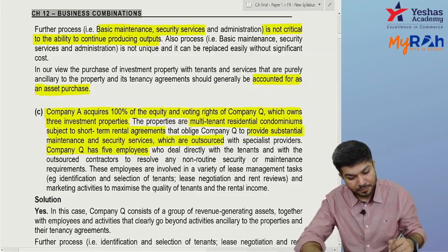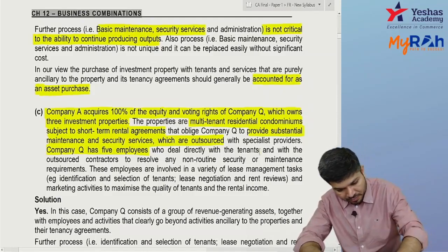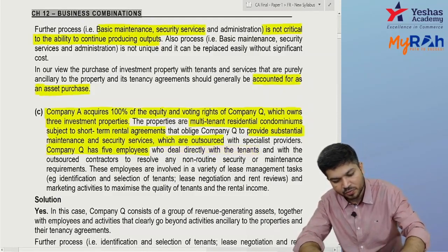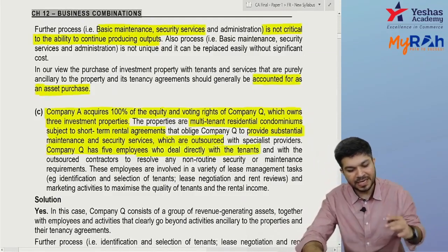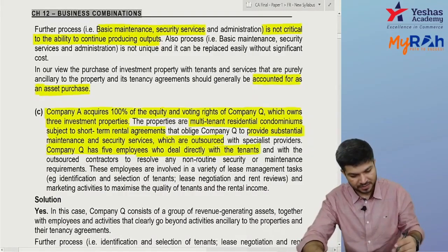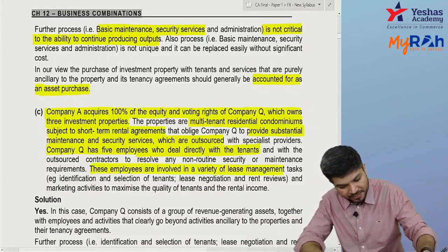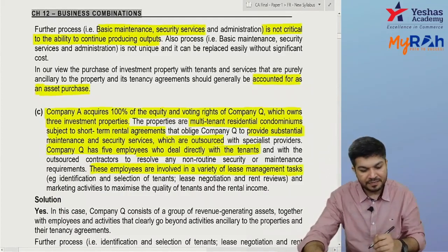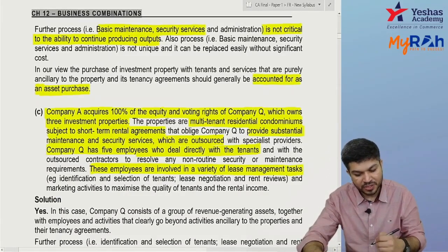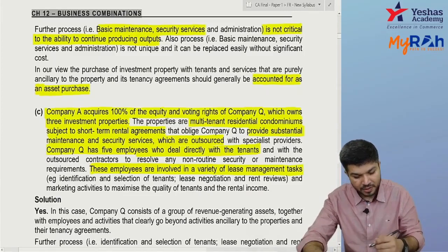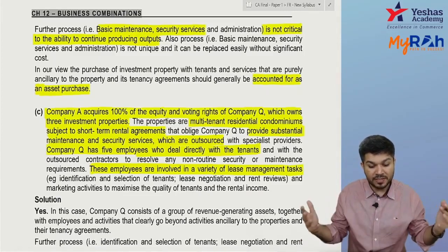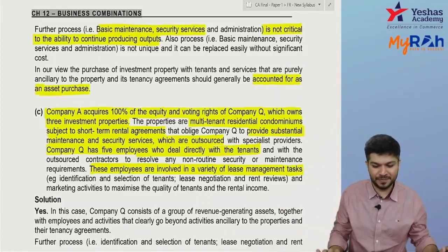They also have 5 employees who will deal with the tenants: finding tenants, negotiating with them, entering into agreements with them. These employees are involved in a variety of lease management tasks: identifying tenants, selecting tenants, lease negotiation, rent review, marketing to maximize the quality of tenants and the rental income.